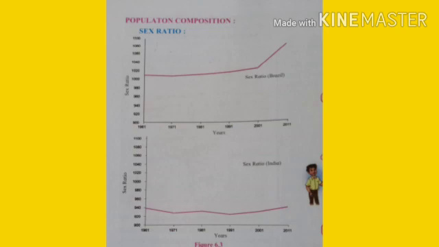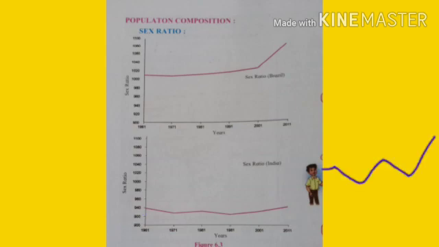But on average, we can take the sex ratio in India as 940 in the year 1961. And if you observe here, you can see the sex ratio is reduced in the year 1971. Again the number of females is reduced, but again it is increased in the year 1981, and again decreased in 1991. So what we can understand is that there are a lot of fluctuations in the sex ratio from 1961 to 1991.